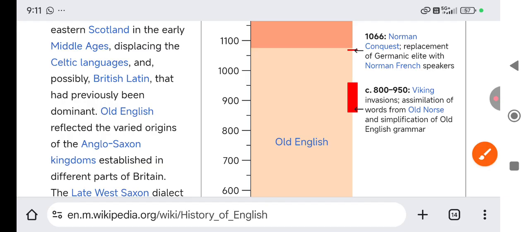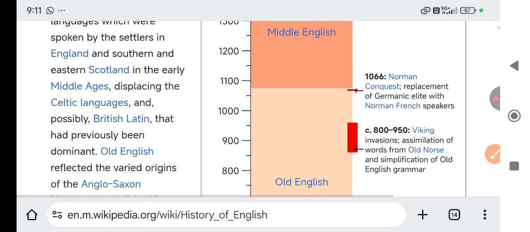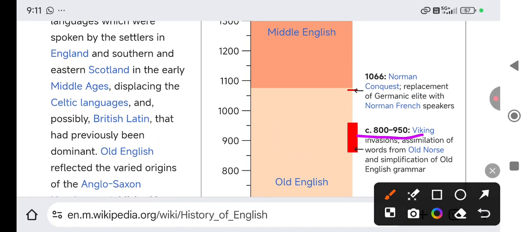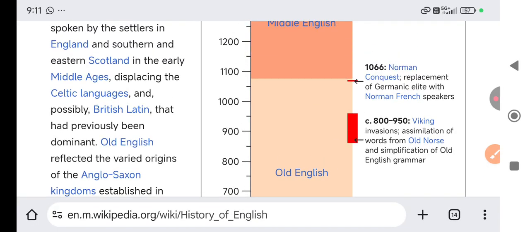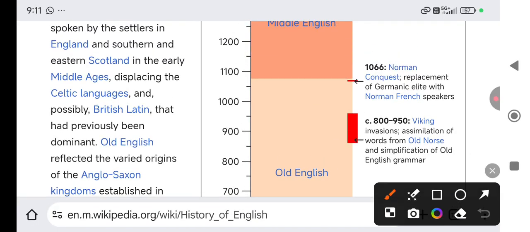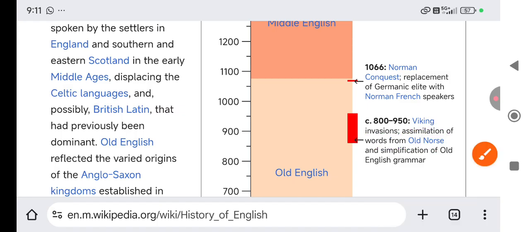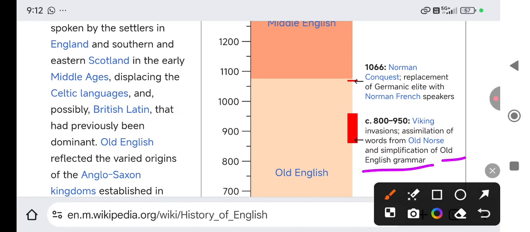Then after 450, circa 800 to 950, after 450 years, came the Viking invasions, assimilation of words from Old Norse, and simplification of Old English grammar.